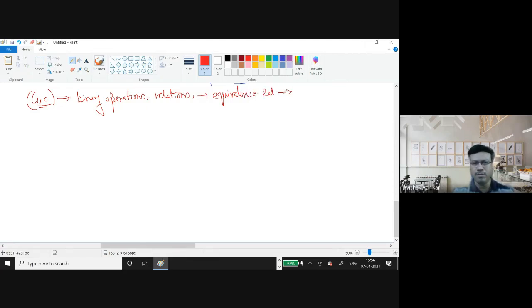That means all the things must be there: reflexive, symmetric, and transitive. If all three relations are satisfied together, then we call this relation an equivalence relation on some set. And then, very vaguely, the definition of set. So all the prerequisites for a group are ready for all of us.